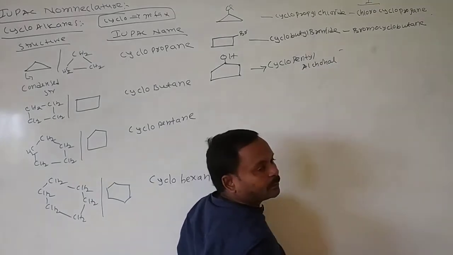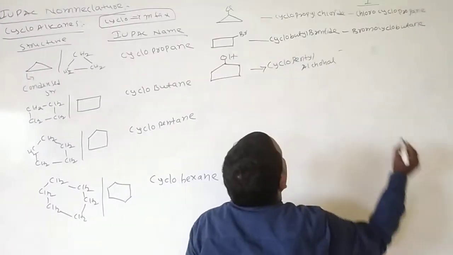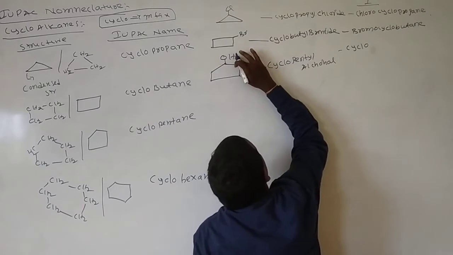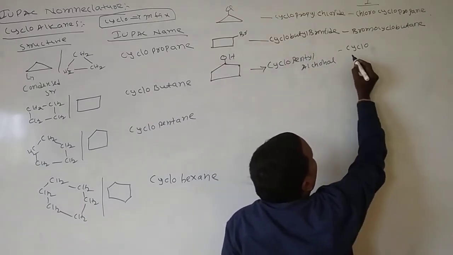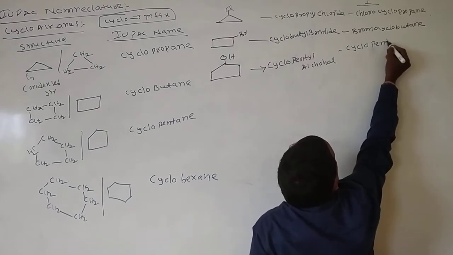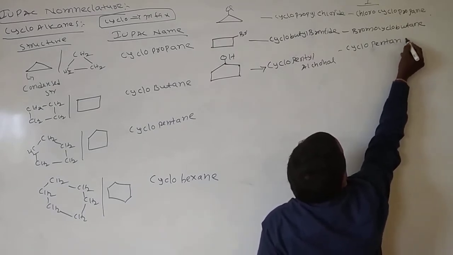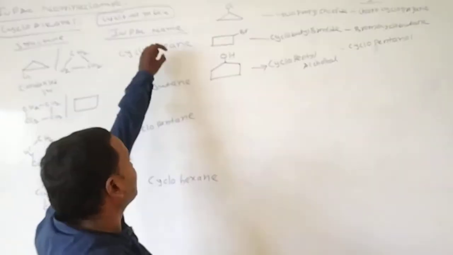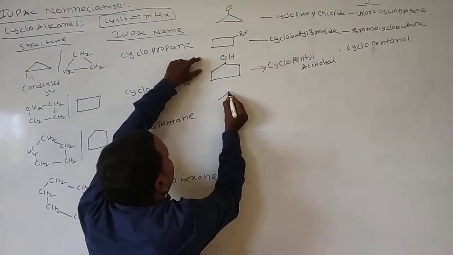The IUPAC name of this one: the OH group is the functional group. So what do I write here? Cyclopentanol.